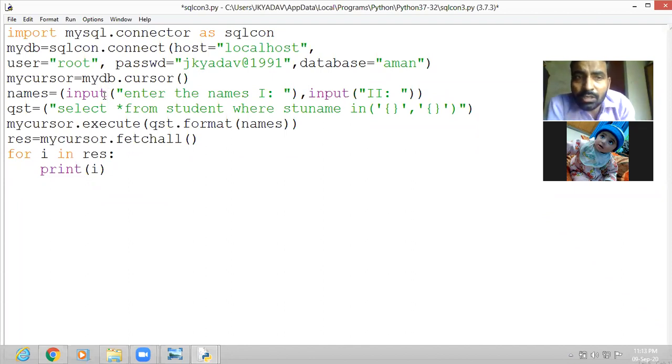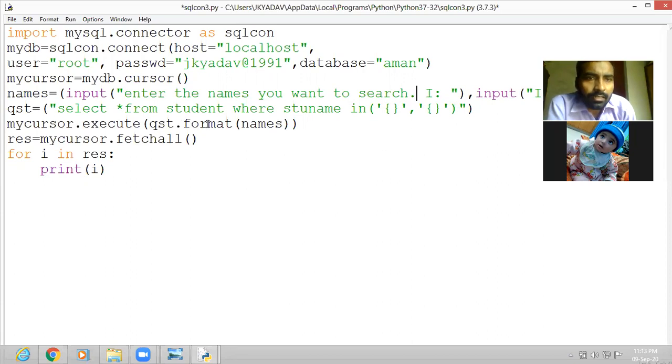What names the user wants to search, here you can write: enter the names you want to search. My keyboard is working very slow.